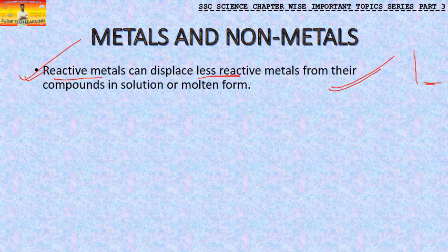Whenever somebody has more strength, obviously that person is going to attack the person having low strength and win. Similarly, in this case, the more reactive metals displace the less reactive ones. You have seen the displacement reaction again in chapter 1, so please refer to part 1 for it. They displace the less reactive metals from their compounds in solution or in molten form. Simple thing: the stronger replaces the weaker.